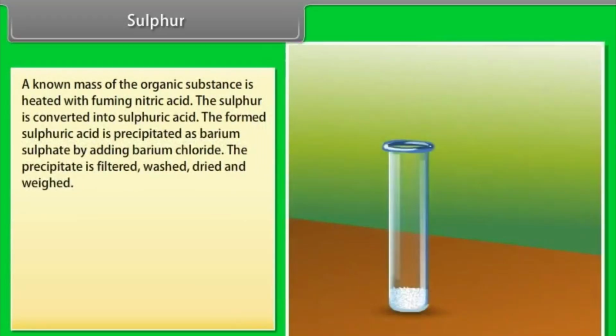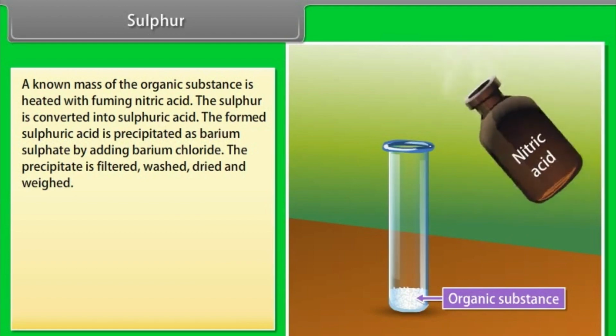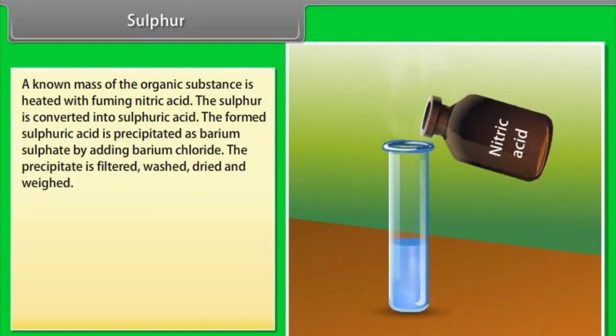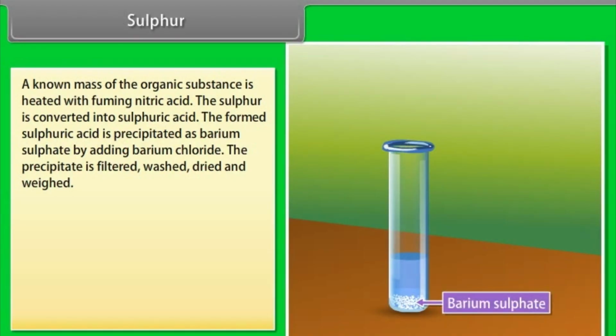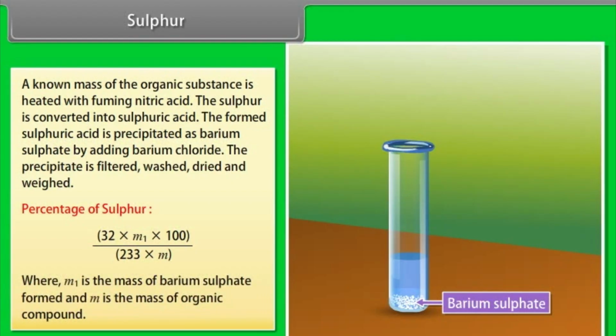Sulfur. A known mass of the organic substance is heated with fuming nitric acid. The sulfur is converted into sulfuric acid. The formed sulfuric acid is precipitated as barium sulfate by adding barium chloride. The precipitate is filtered, washed, dried and weighed. Percentage of sulfur: 32 × M1 × 100 divided by 233 × M, where M1 is the mass of barium sulfate formed and M is the mass of organic compound.